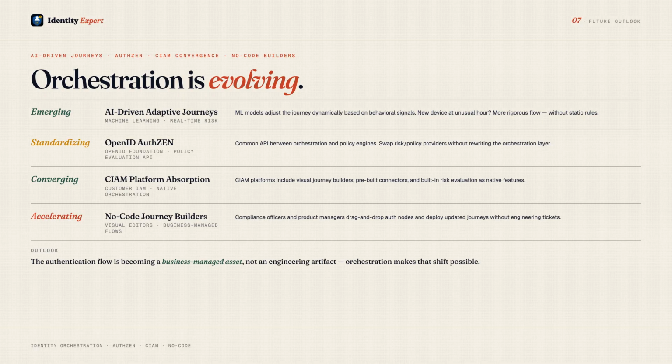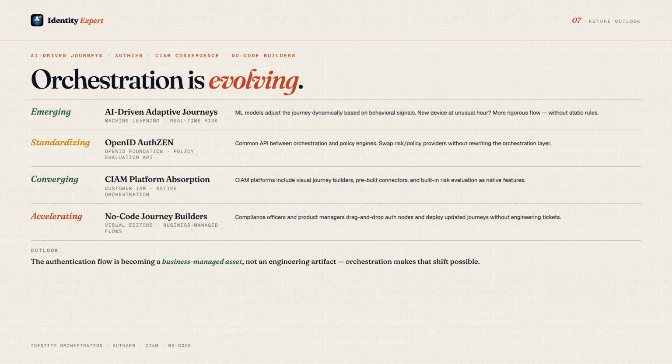Second, OpenID AuthZEN. This emerging specification standardizes the API between the orchestration engine and policy decision points. Today, every orchestration vendor has a proprietary integration with risk engines and policy engines. AuthZEN defines a common evaluation API so you can swap policy engines without rewriting the orchestration layer.